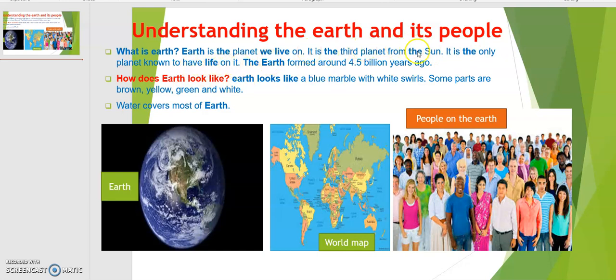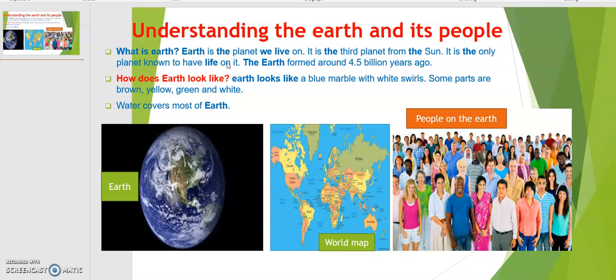That means that out of the 8 or 9 planets, none has the environment where people can live. It's only Earth. We cannot live on other planets, for example Mars, Pluto, Neptune, the moon or the sun.